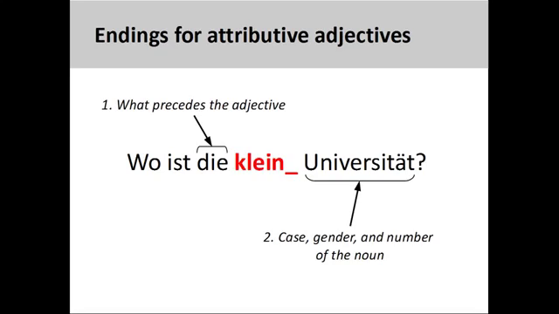German also has attributive adjectives. Unlike predicate adjectives, however, attributive adjectives require strong or weak endings. As we will see in the coming slides, these endings are determined, 1. by whether the adjective is preceded by an ein word, a der word, or nothing at all, and 2. by the case, gender, and number of the noun that the adjective modifies. It is usually quite logical to determine the ending of an attributive adjective, although you may have to memorize a few charts.